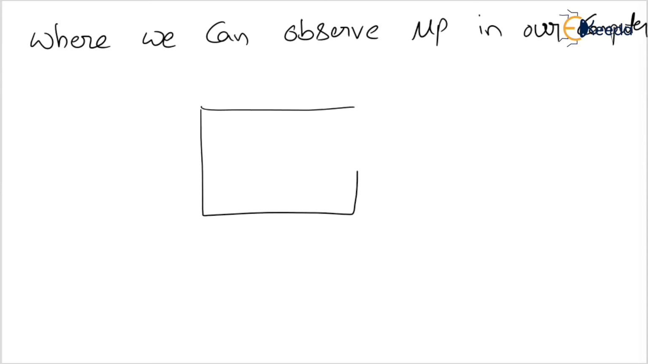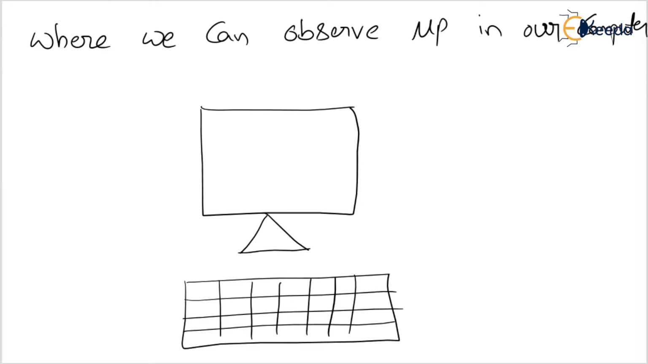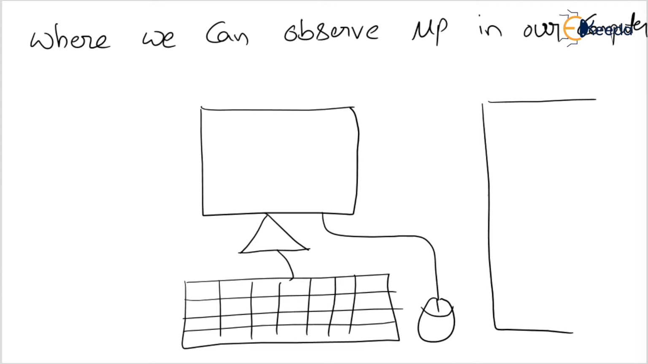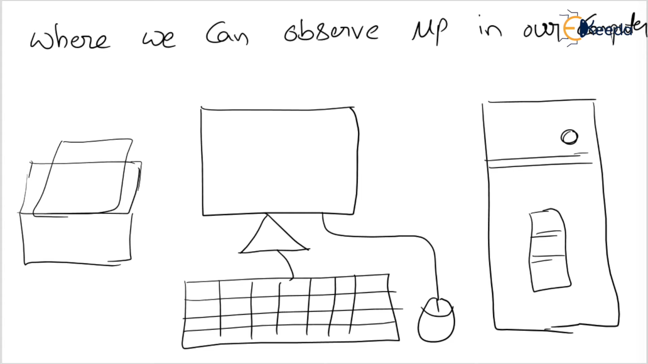Computer, right? This is a monitor, and there is a keypad, and there is a mouse, and there is a CPU, and there is a printer. Right. Where can we observe the microprocessor in our computer?